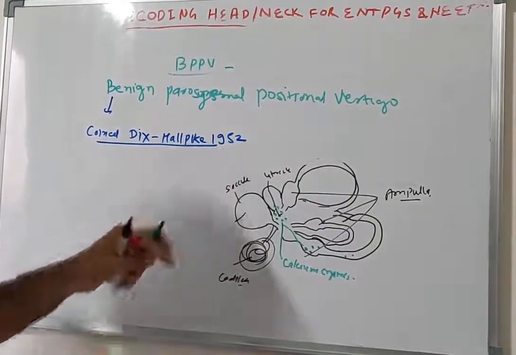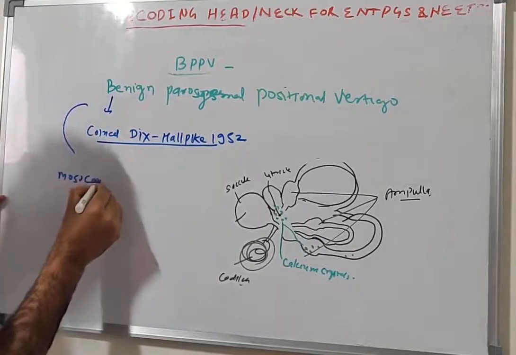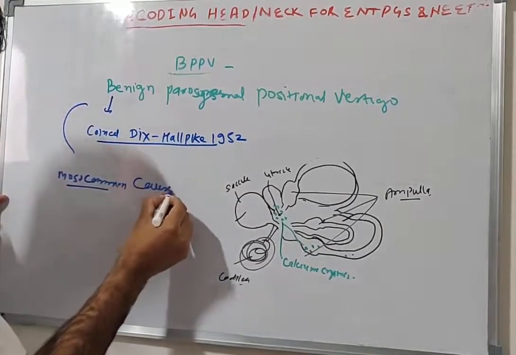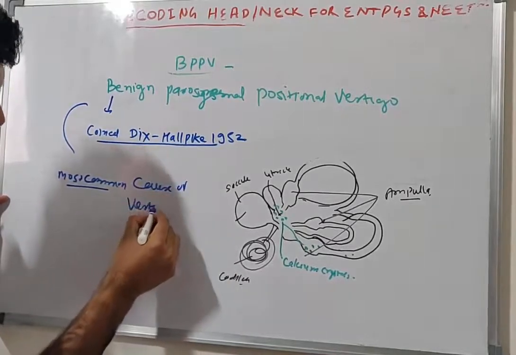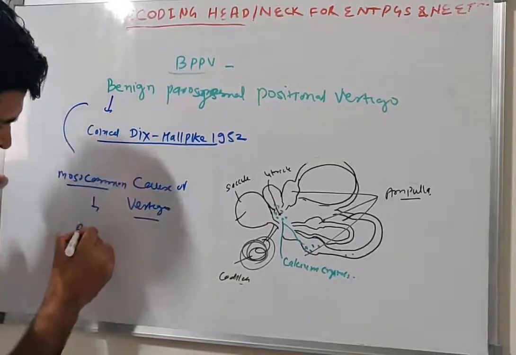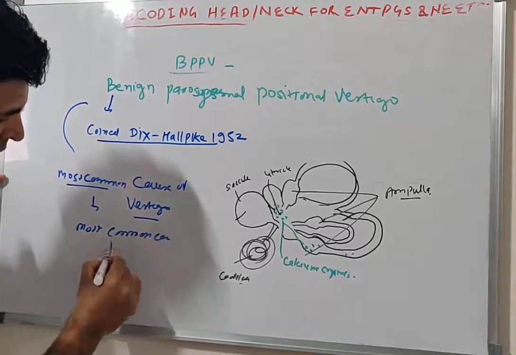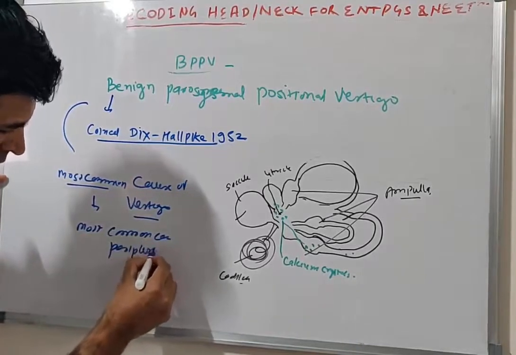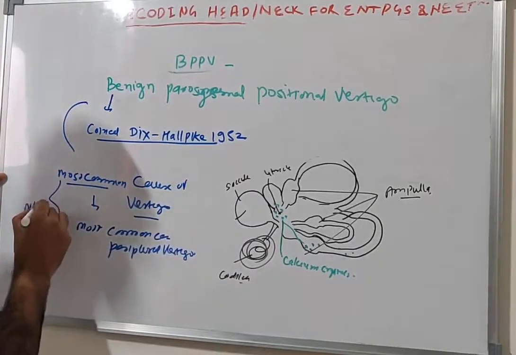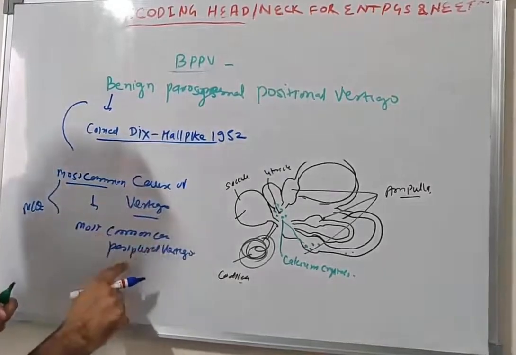This is the most common cause of vertigo, and also the most common cause of peripheral vertigo.